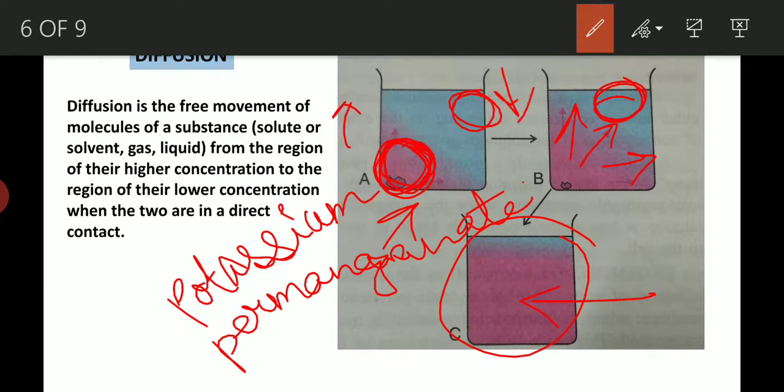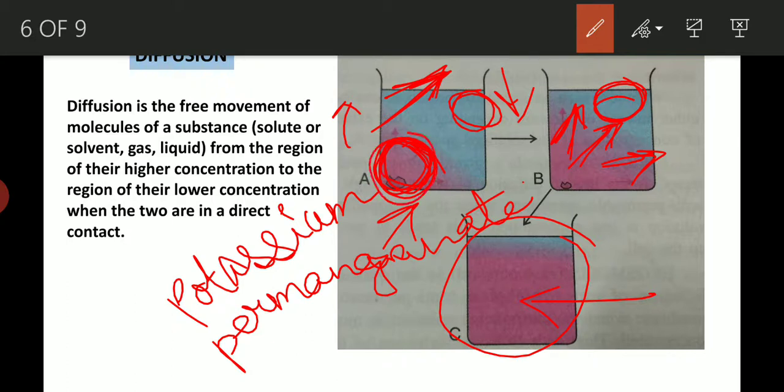So it is moving from higher to lower region in this way. So it is spreading. So diffusion is the free movement of the molecules of the substance from their higher concentration, where it is present in more amount, to a region where it is present in lesser amount.